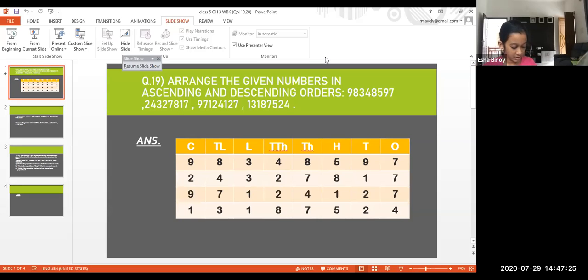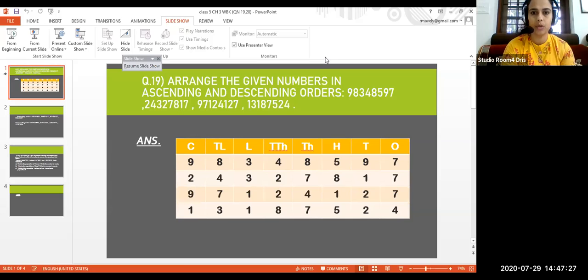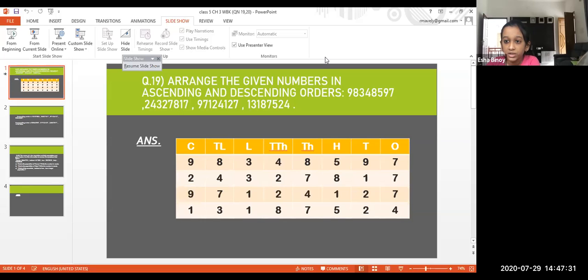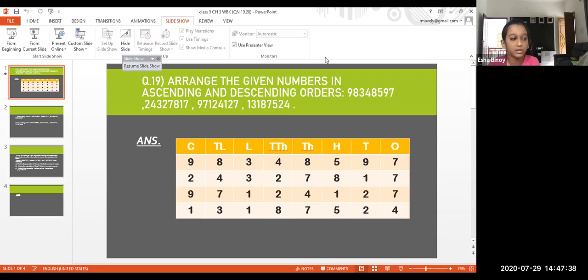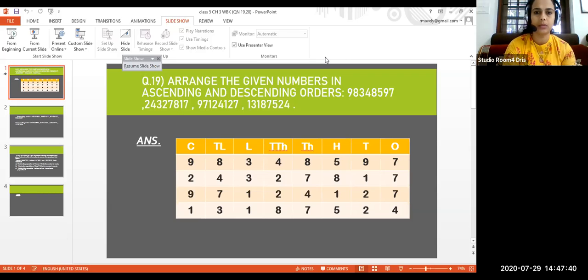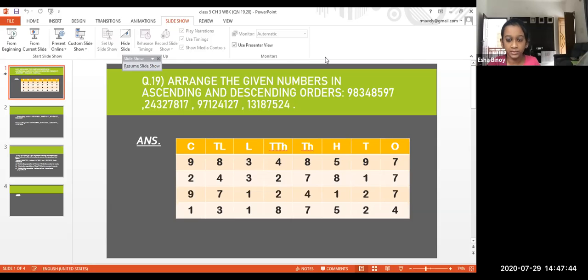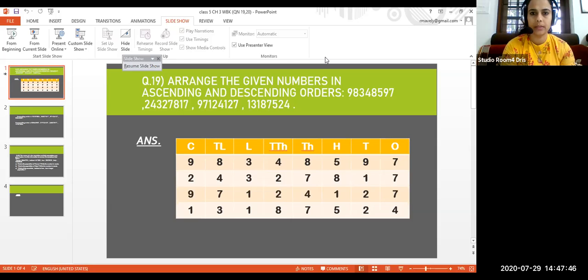Look at the place value. Can you see the board? The number is 1 crore 31 lakh 87,524. Very good. Next one, which will be coming? Look at the board. The numbers are on the board. I will give you time to complete.